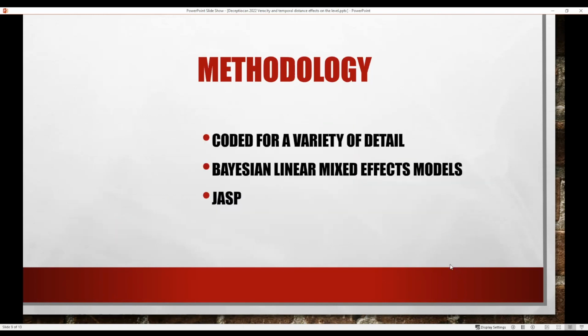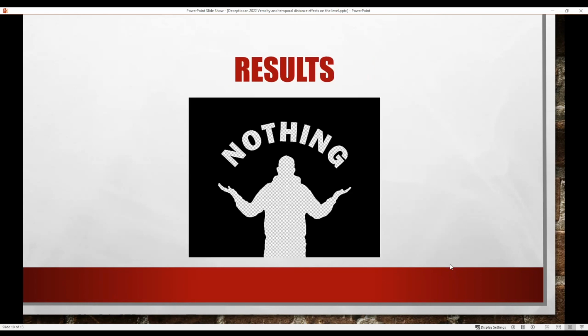And then we coded for detail level, and we coded for a wide variety of different types. So we looked at visual details and auditory details and spatial details, etc. And then we ran some complex mixed effect models. I can talk about that in the chat if people are interested. I use JASP because my R coding isn't good enough for this. Another hint, which of these presentations isn't about technology.